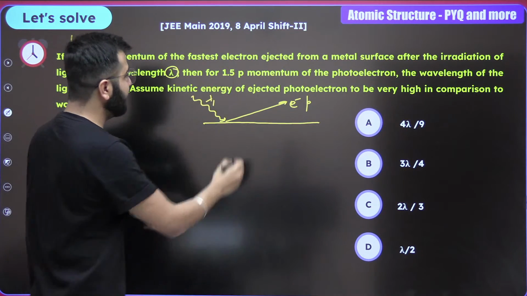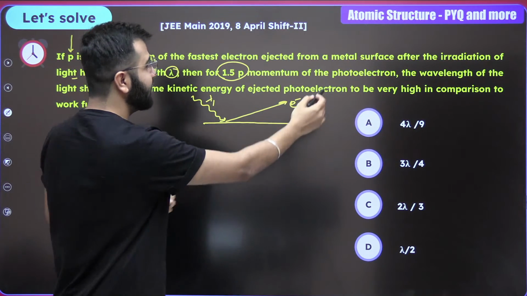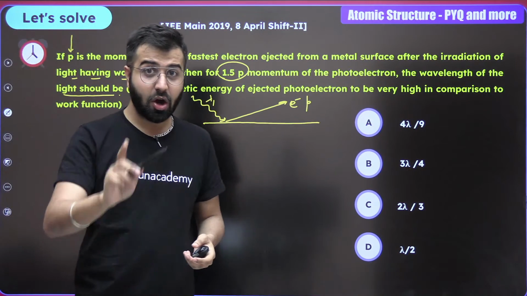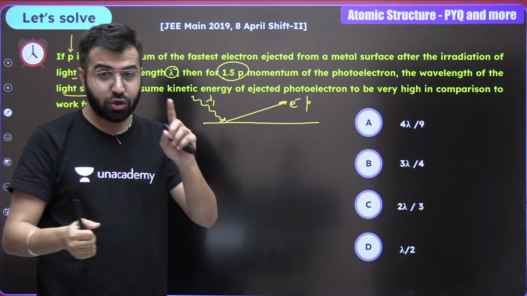Then they're talking about when the momentum becomes 50% more, what the wavelength of the light should be. So we're talking about what should be the wavelength. Also, they have given you a very big hint. And what is that? Guys, you should solve it as well.